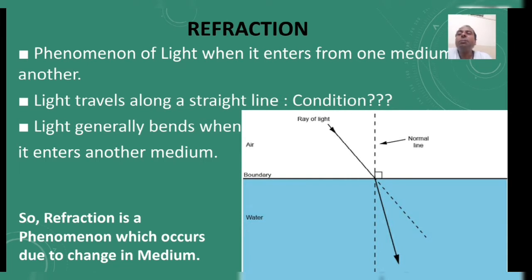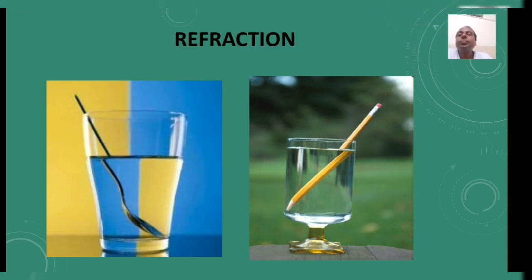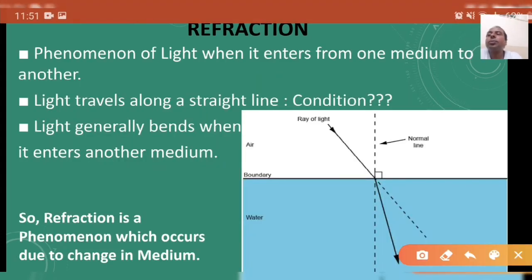It is actually the phenomenon of light when it enters from one medium to another. In both figures you see that some portion of the spoon is above the water, and air is one kind of medium and water is another kind of medium. The same thing is with the pencil. Some portion of the pencil is above the water, that is in air, in one medium, and some portion of the pencil is in another medium, that is water. So we can say that refraction is the phenomenon of light when it enters from one medium to another.